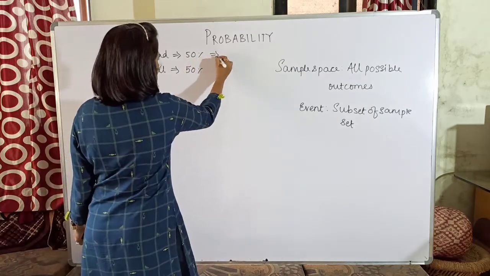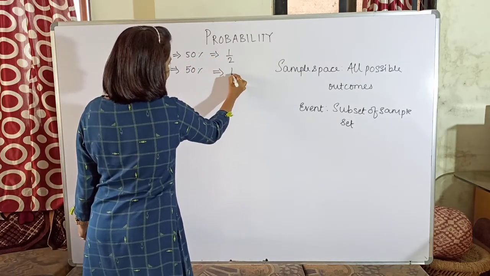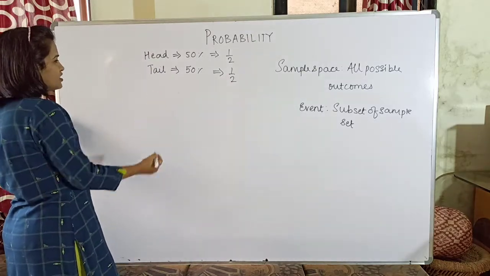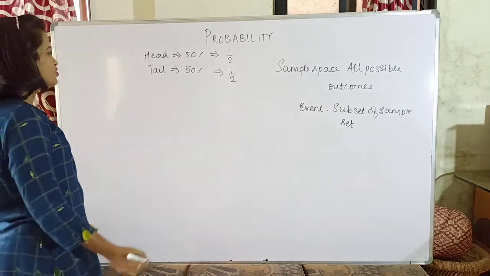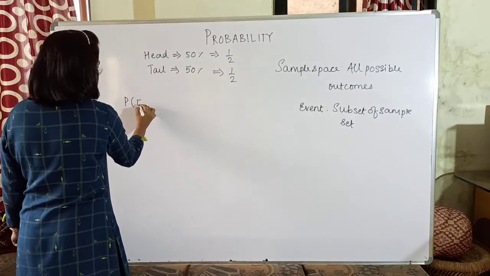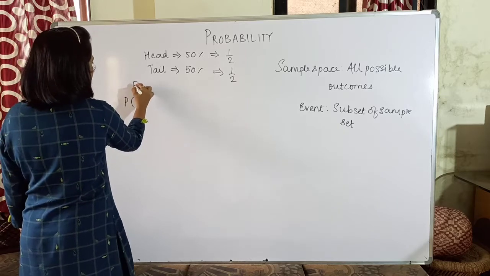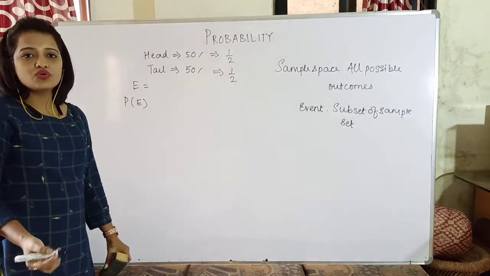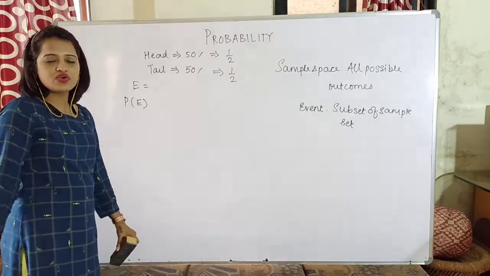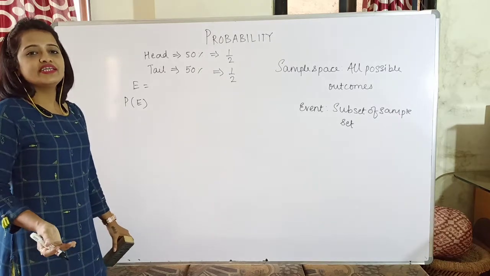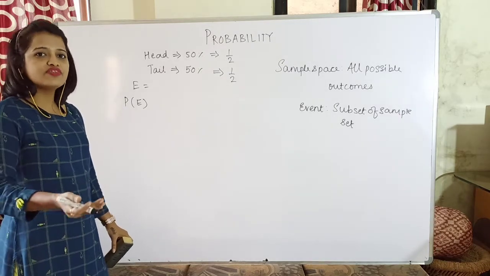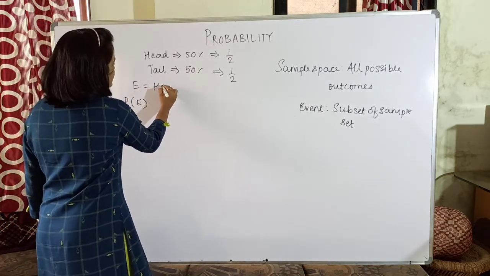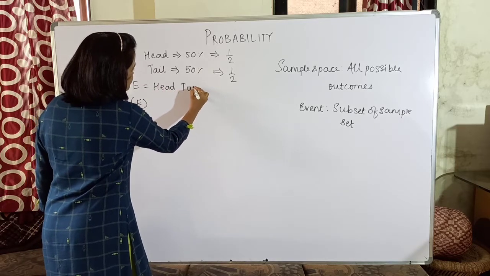Right? So in terms of percentage, I will write 50%. What if I have to write in terms of fraction? It will be half. Okay, so now how do you calculate this? For that, you have already learned the formula for the probability of any event. Now suppose I have to find the probability that after tossing a coin, the outcome is a head. So my event will be head turning up, because I am finding the probability of that specific event.